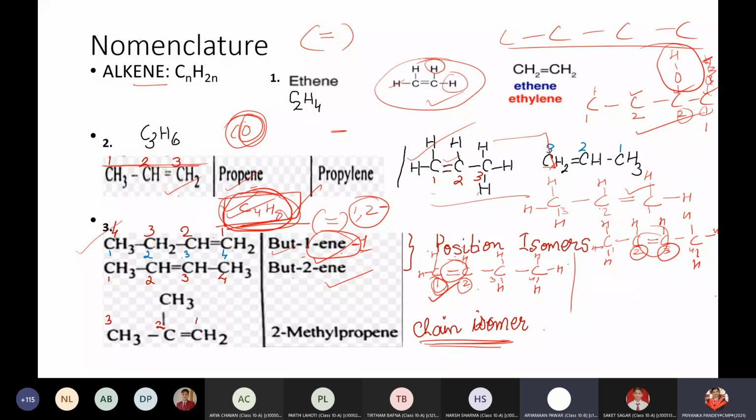Ahan, you have a question? Please ask me. Yes, ma'am. Will isomers have different chemical properties or physical properties? Definitely. That is why they are being identified. There are some properties that are being shown by one isomer and the second isomer remains inert to those reactions. It is like,